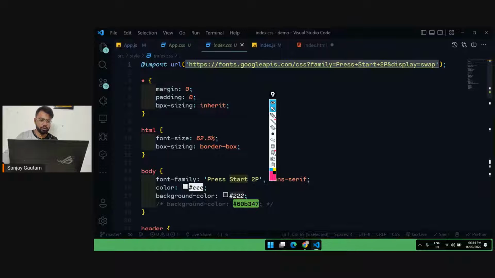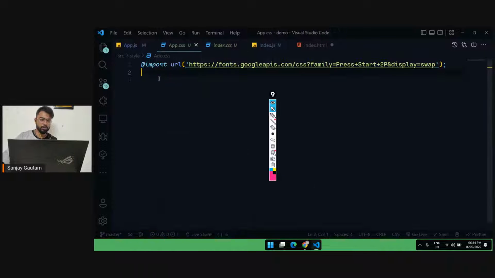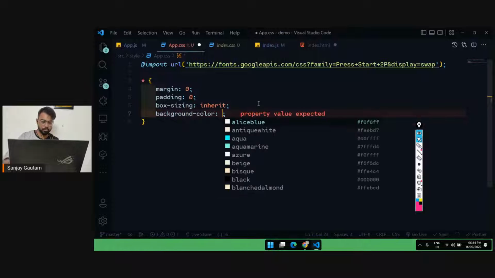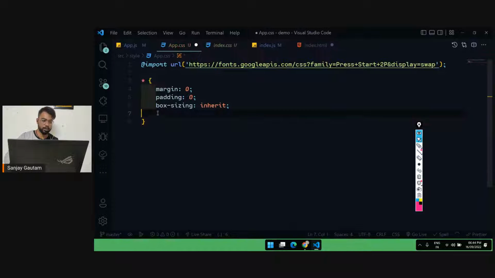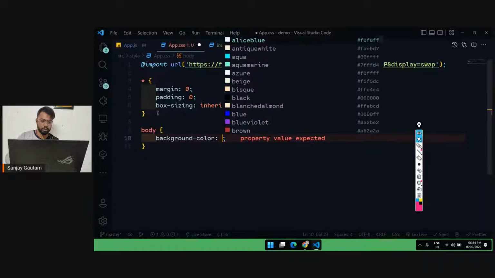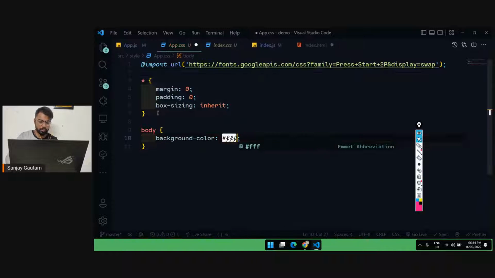And I'm just going to do very basic stuff, like remove all the padding and margin, and let me have a background color as well. I'm just going to have a background color at the body. Background color is, I think, FFF. No, EE. 333 is the background color.